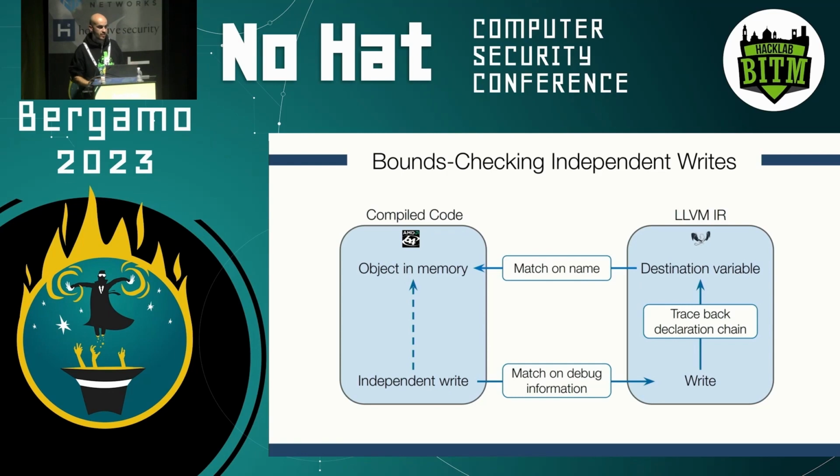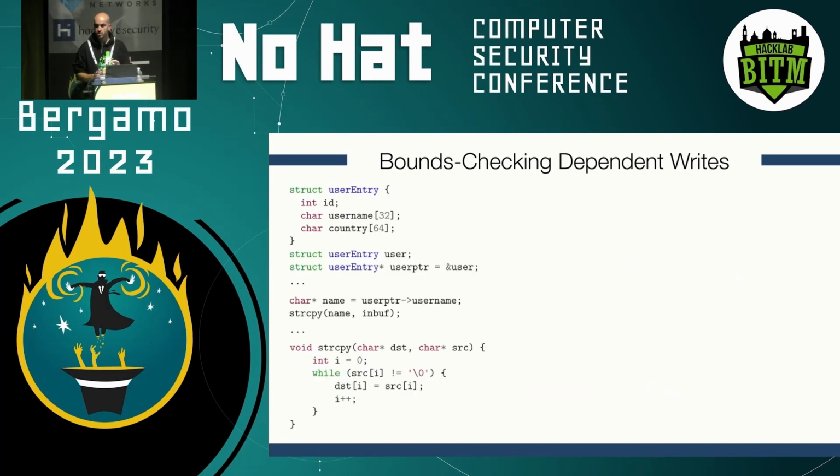So whenever we find an independent write at runtime, we can check whether the write operation being executed is actually in bounds for the intended destination object. Otherwise, we can identify that it is an out-of-bound write, and we can understand what this write is affecting and overwriting in terms of other data structures. Very good. Let's now see what we do in terms of dealing with dependent writes.